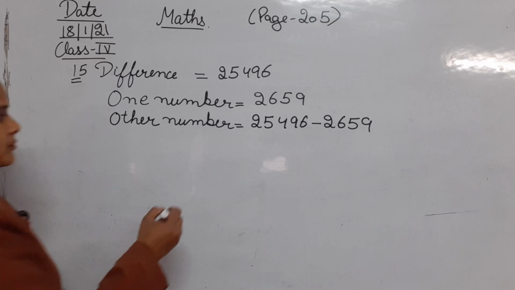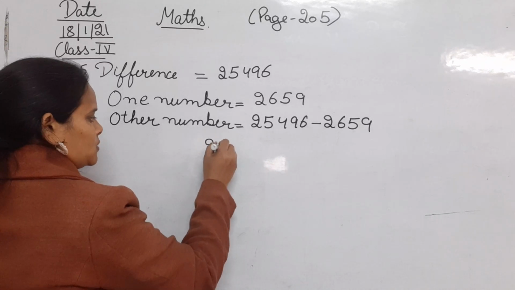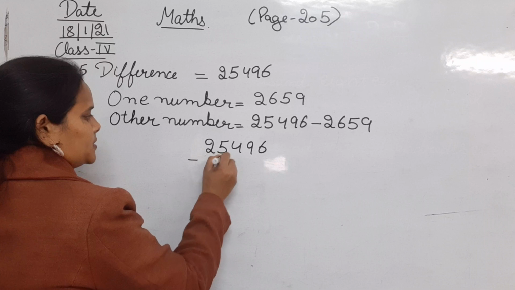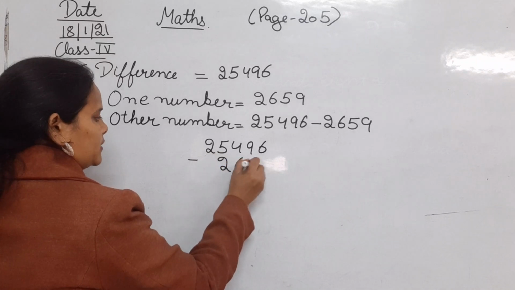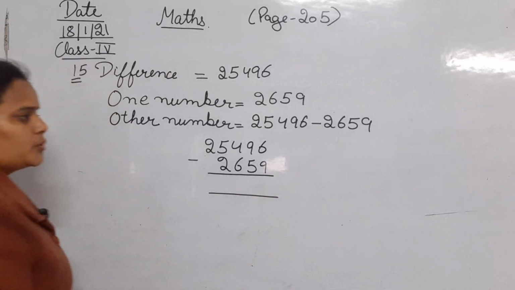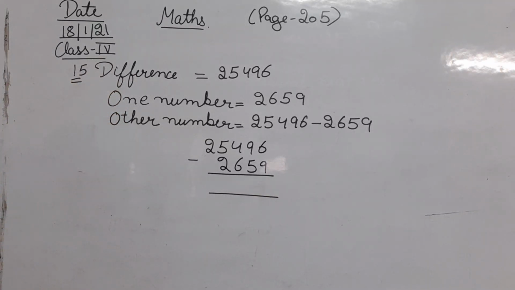Clear? You can do this subtraction by yourself. At least try one time to do this calculation.